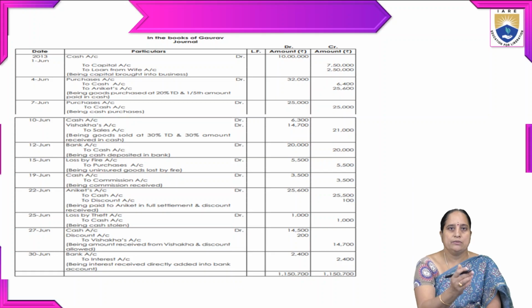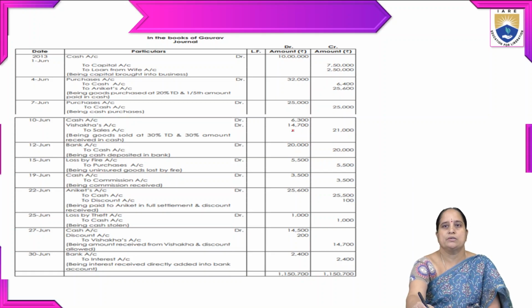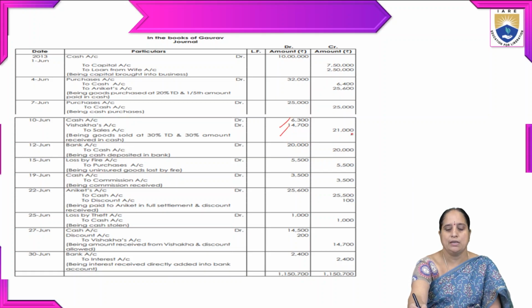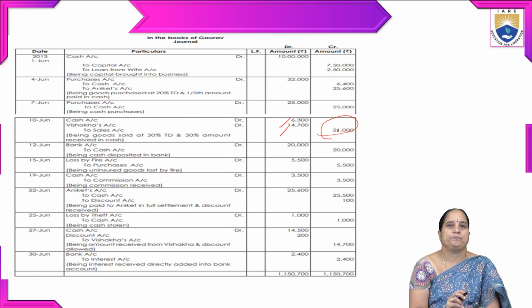On 10th June, cash account debtor to Visakha's account debtor to sales account. The transaction is goods sold at 30% TD and 30% of the amount received in cash. So that is the reason on the debit side we mentioned 6,300 and 14,700, total 21,000, credited to Gaurav account.